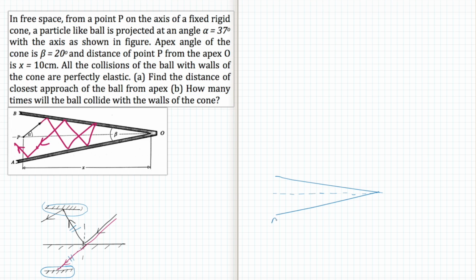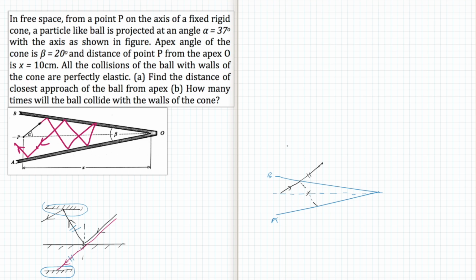So let's write this mirror as A and this mirror as B. Instead of drawing the reflected line, we can extend this line, because we know this part and this part will be symmetric. So it will go like this and we will take the image of the mirror here.